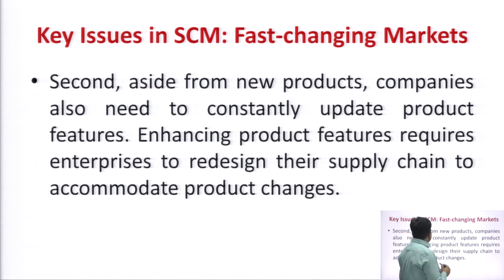Next, second issue, aside from the new products, companies also need to constantly update product features. So, basically not only changing the products, you need to update continuously. Amul company operated with fluid milk for more than 5 decades. And after that, in 2010 this company launched more than 50 products. And nowadays in 2020 Amul company is offering more than 250 products. So, means continuously they are increasing the features.